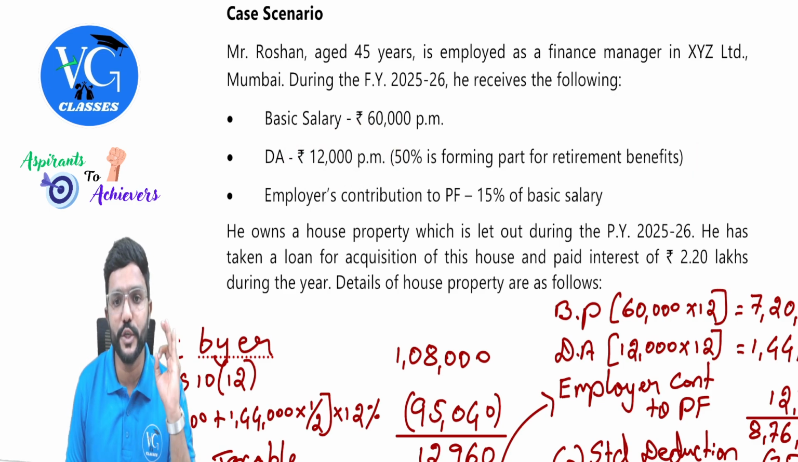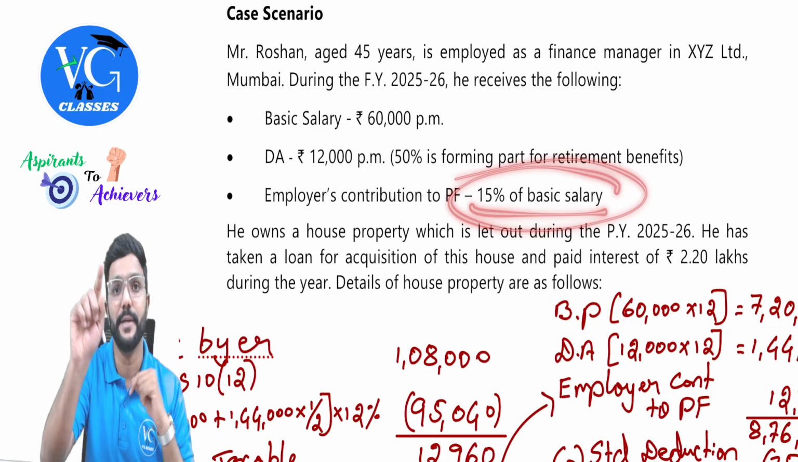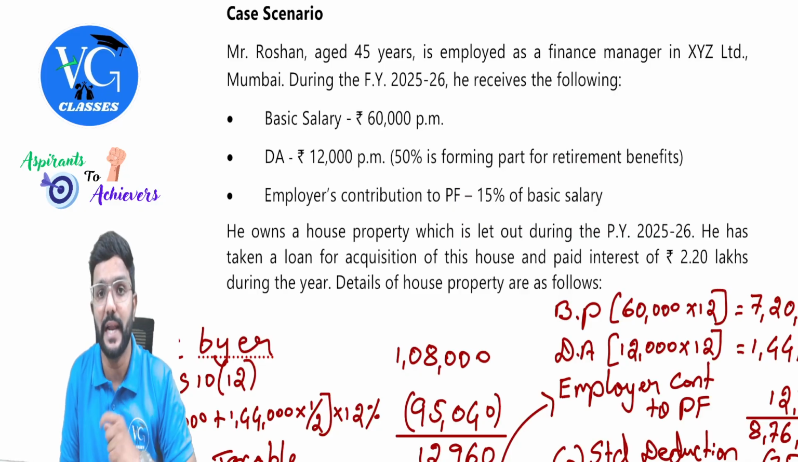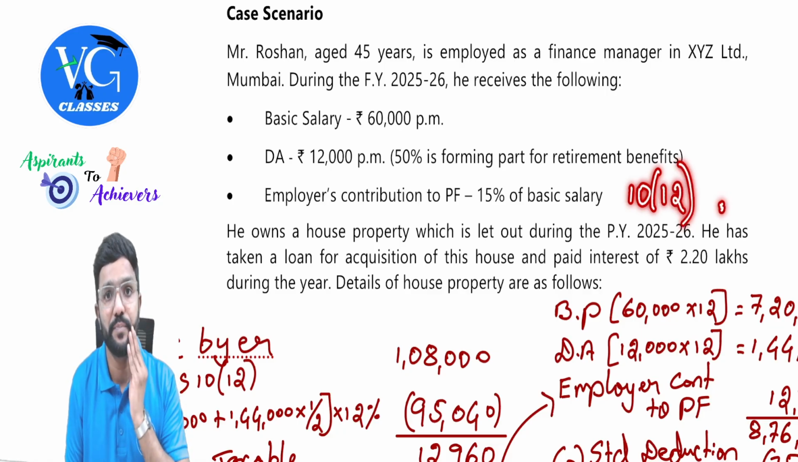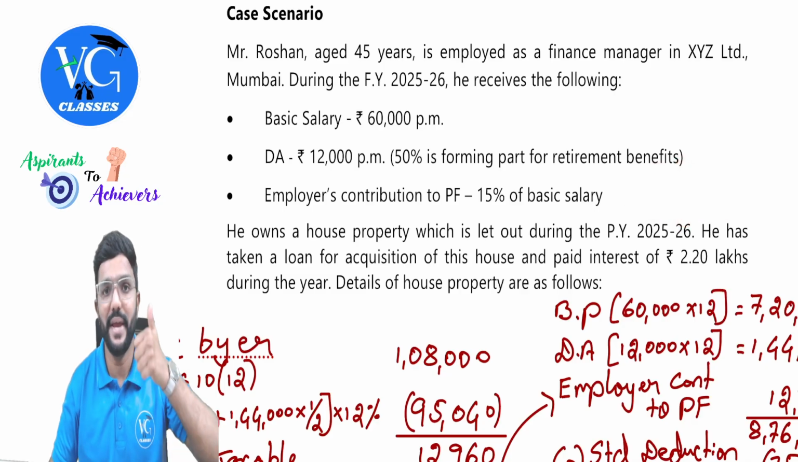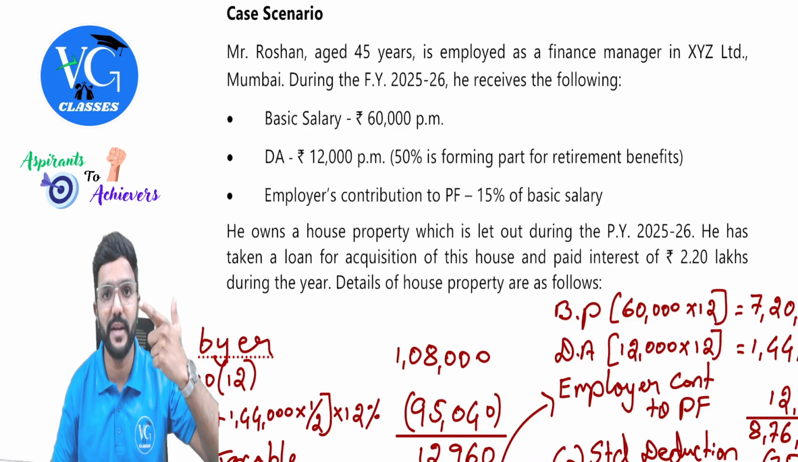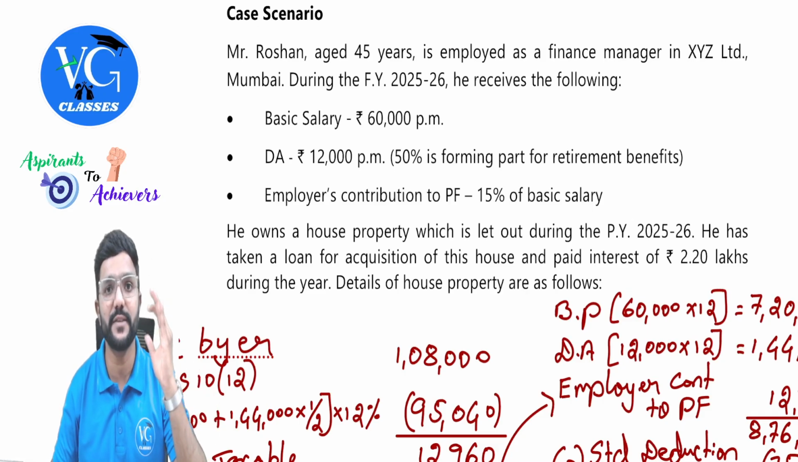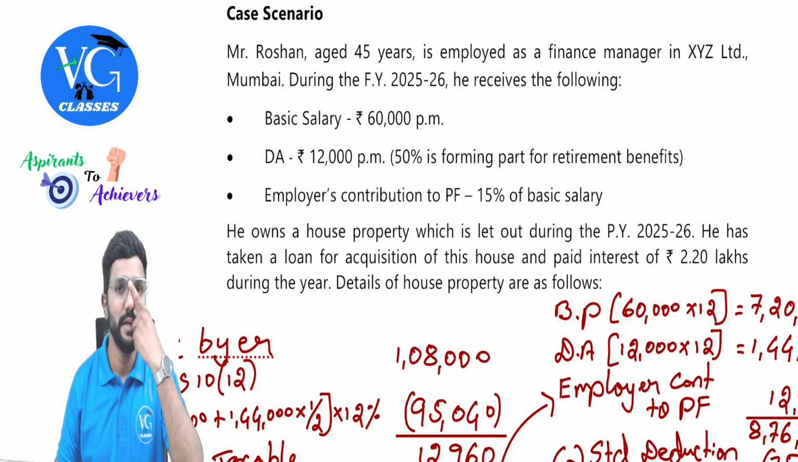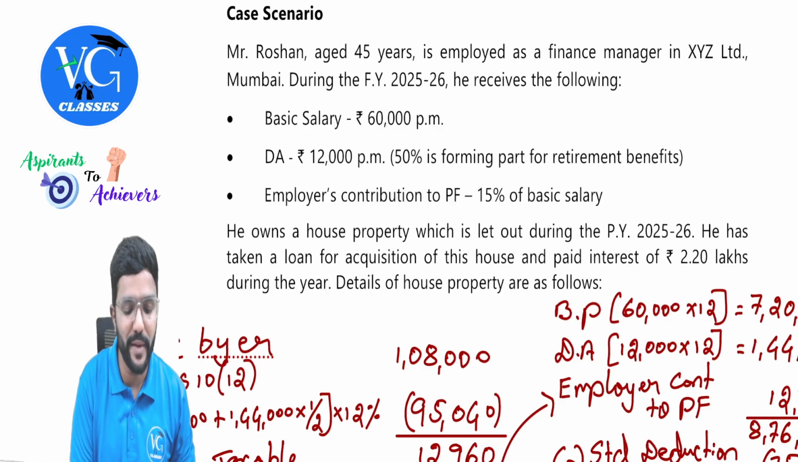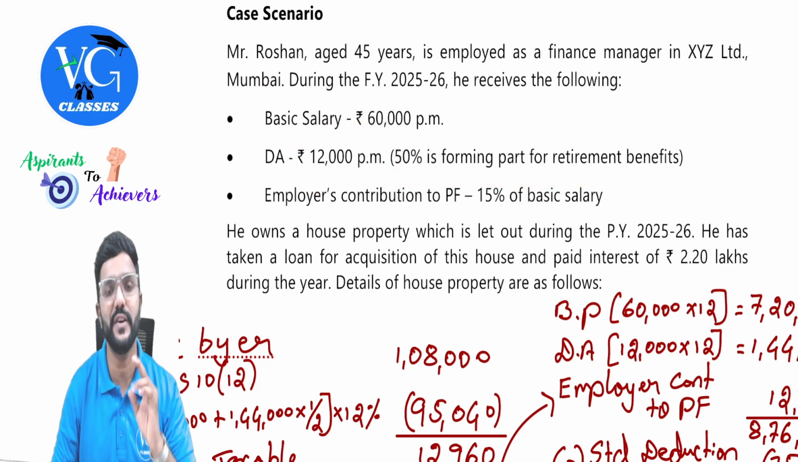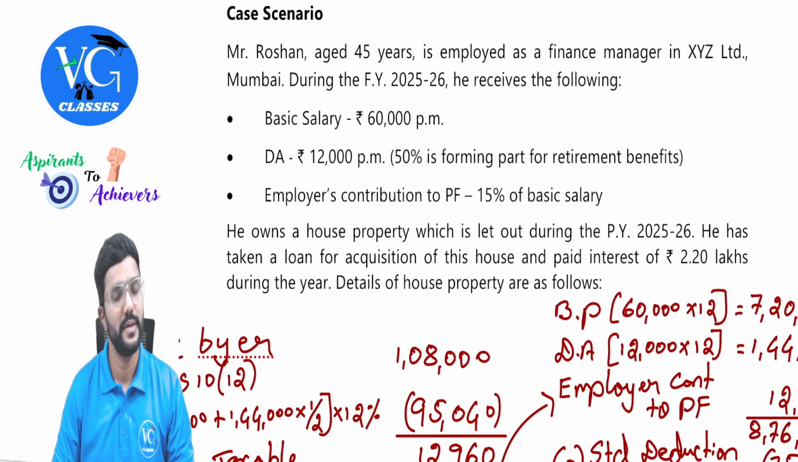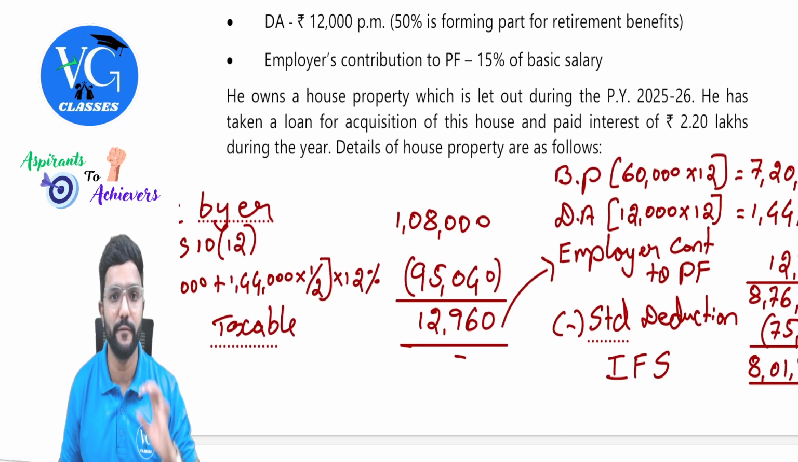Then employer contribution to PF is 15% of basic salary. Okay, contribution is 15% of basic salary, but exemption is given under section 10-12. How much? 12% of salary. And there 12% of salary means what? Basic pay, DA forming part of retirement benefits, plus commission if it is expressed as a fixed percentage of turnover. In this question, commission is anyway not given, so we will focus only on basic pay plus DA, but please don't take full DA because only 50% is forming part of retirement benefits. So we are supposed to take only 6,000 into 12, guys, to calculate the exemption for employer contribution to PF.